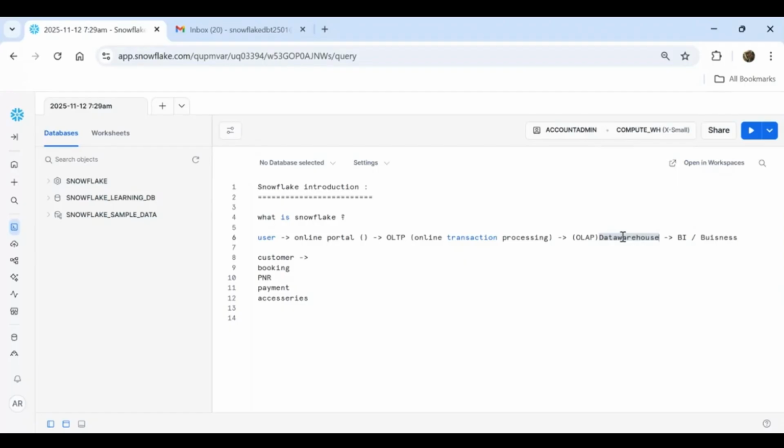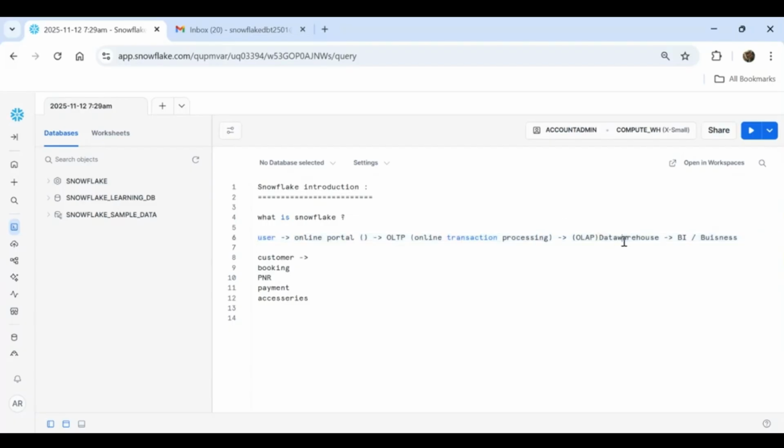Then those data will be considered by the business people for further analysis. So that is your entire business model. Wherever you go, either retail, manufacturing, banking, or insurance, you will always get this type of flow of your entire project. So that is the scenario.